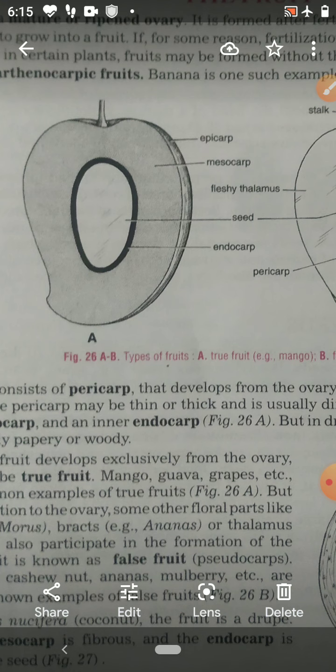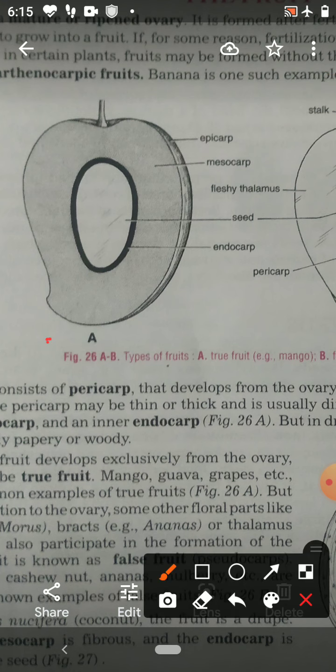So here it is the mango fruit, and this portion is the fruit wall and in the center is the seed. Fruit wall is called pericarp. But here this pericarp has differentiated into the outermost epicarp, the middle layer mesocarp, and the innermost hard layer, the endocarp. Seed is inside.